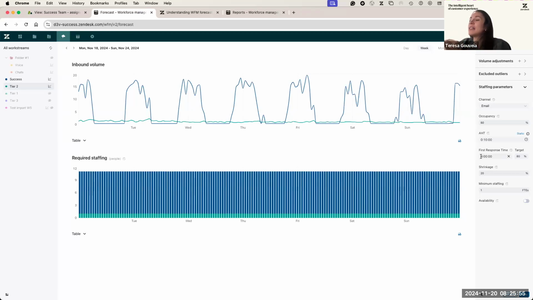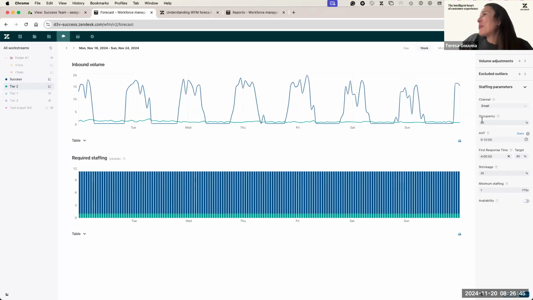If I add, let's say here, instead of 4, I add 12, probably this is going to impact the required staffing, and I'm going to need fewer agents because now theoretically they have more time to resolve that inbound volume that is coming. Okay, so it is important as well that you set this up in a way that, I would say, matches the reality a bit, and also you can play around with this because you have other work streams that you want to set up. So you might want to be more strict when it comes to live channels, and maybe give a different time frame here or different staffing parameters for non-live channels.